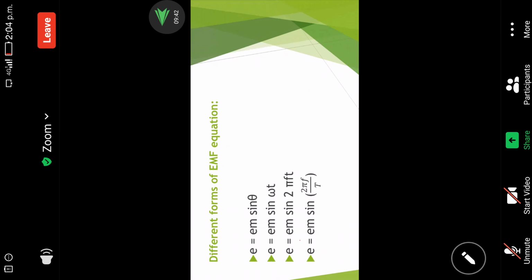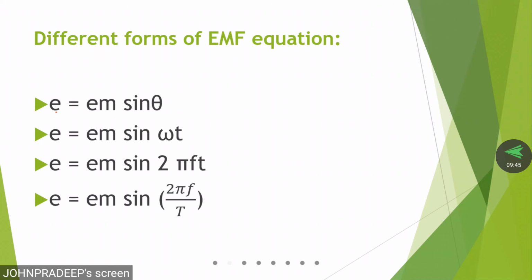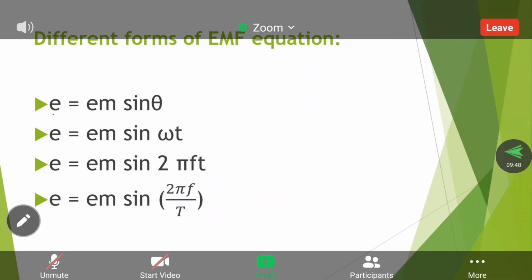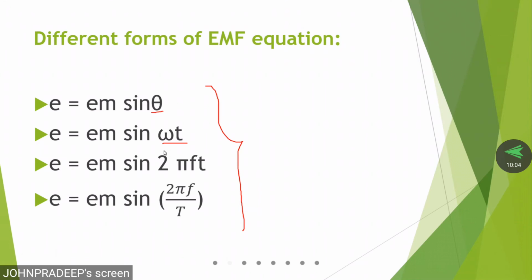These are the different formulas you can write for the EMF equation. Whenever current is produced or EMF is induced in a generator, these four formulas are used. Em sin theta is one formula; instead of theta we can write omega t; instead of omega we can write 2 pi f; and finally, with respect to the time period, 2 pi by T.